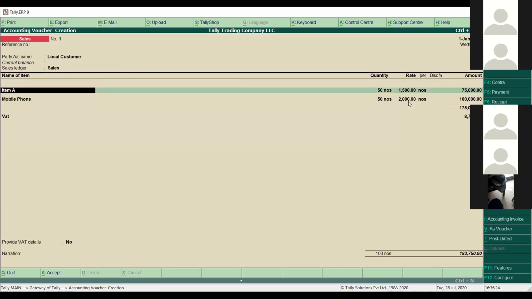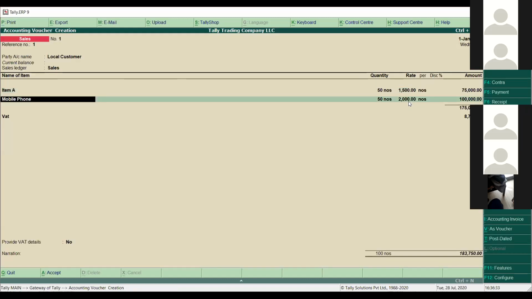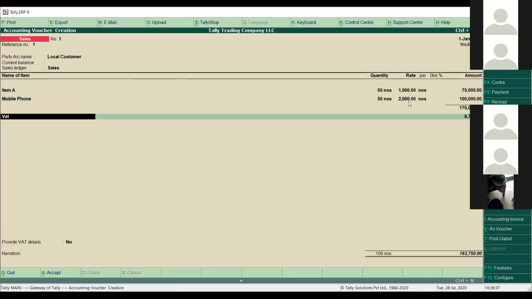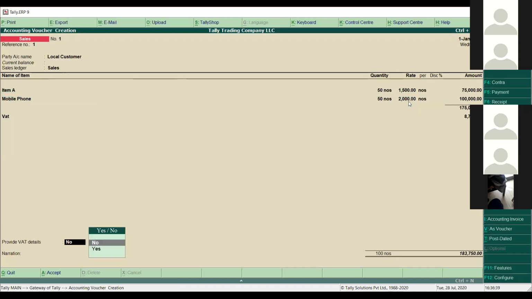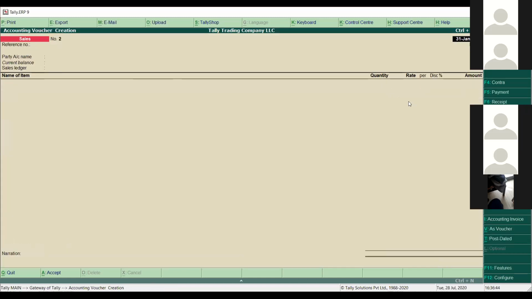Press enter, enter. You can see it's taking all the details: the item name, the quantity, and the rate we mentioned during the setup when we created the delivery note or order. It's picking up everything automatically, and VAT is coming in automatically as well. Then simply press enter, enter, enter, and save the voucher.